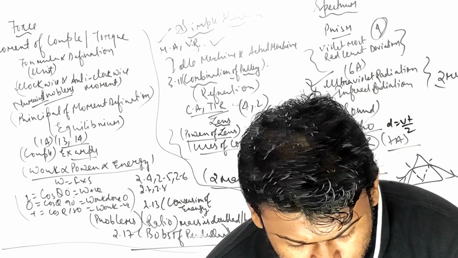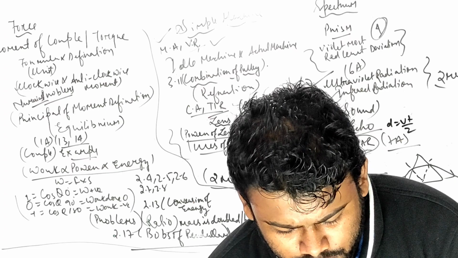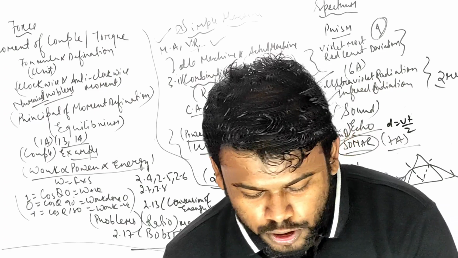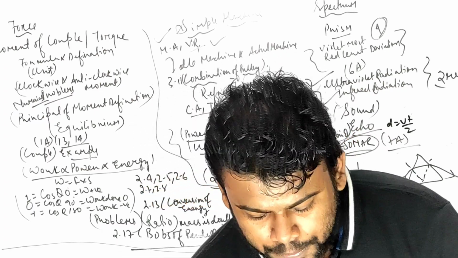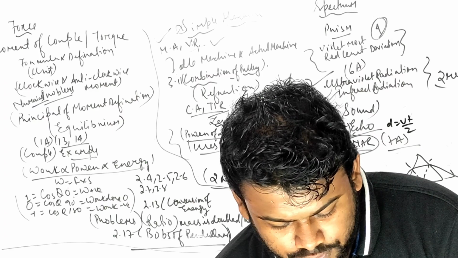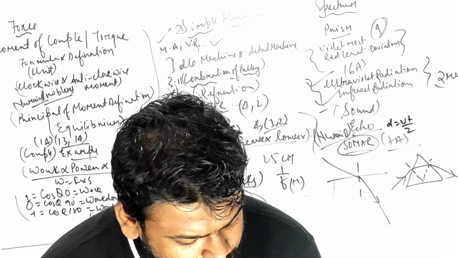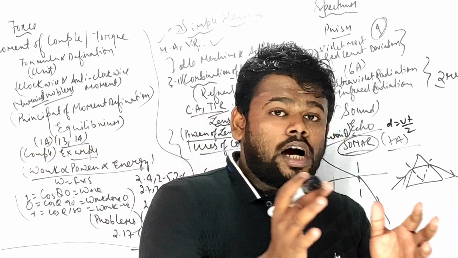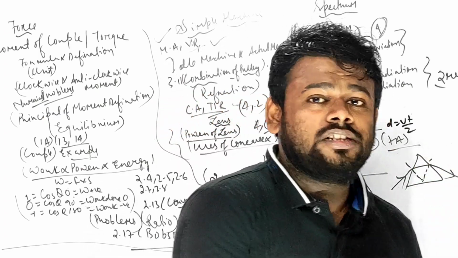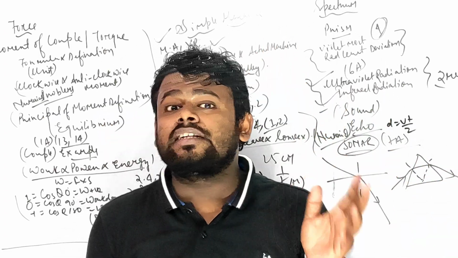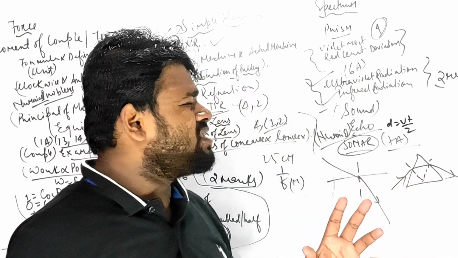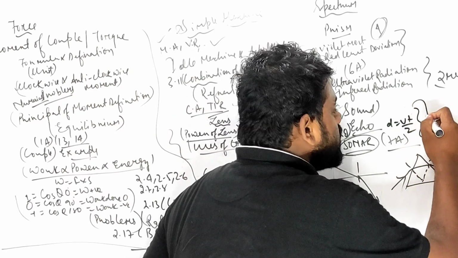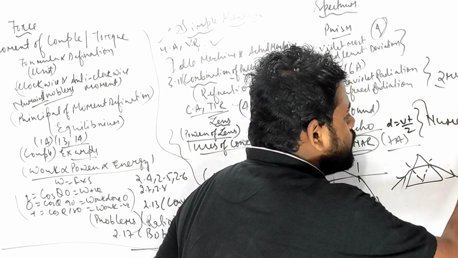Let me see what more is left in sound. I don't think I have left anything. Everything I have said, if you complete this whole thing, you are definitely going to rock it. I have a lot of faith in you. Infrasonic, ultrasonic: what do you mean by them? Sound below 20 hertz is known as infrasonic. Sound above 20,000 hertz, which we cannot hear, is ultrasonic. These are the types of questions that will be coming. Echoes, definitely one question you will get. Numericals, no ignorance, echoes numerical. These are the things that will play a vital role.